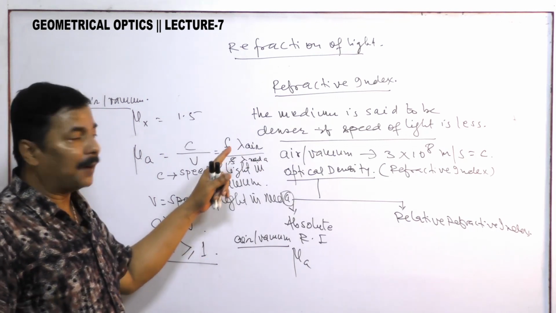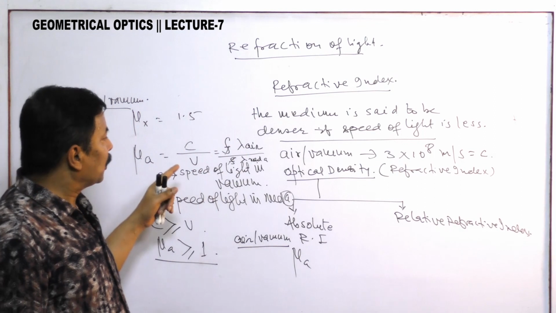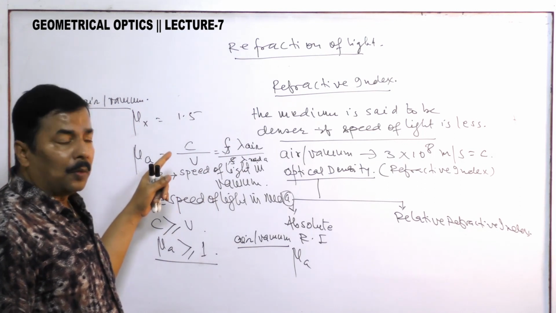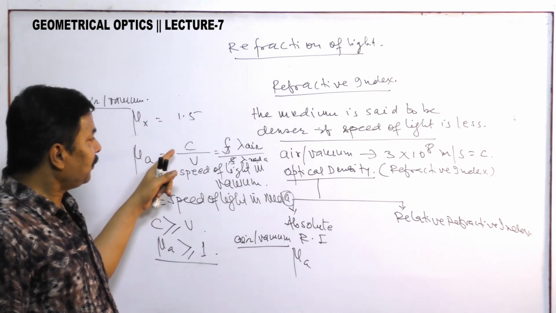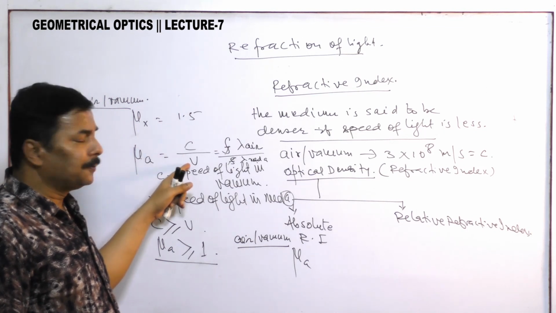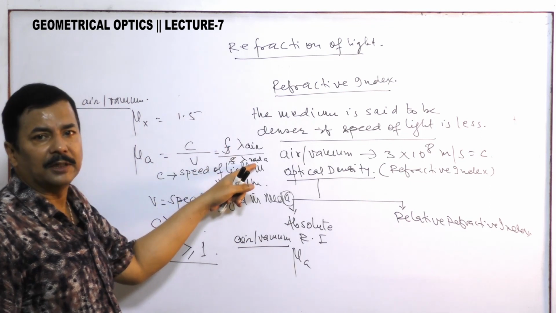What is lambda? Lambda is wavelength. Light is treated as a wave, so it is the wavelength. So the refractive index is the ratio of C by V, or it is the ratio of lambda air by lambda medium.